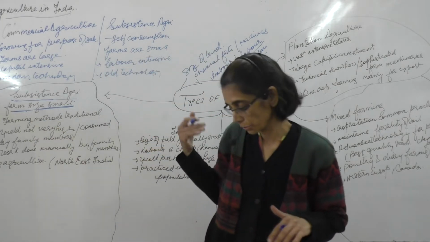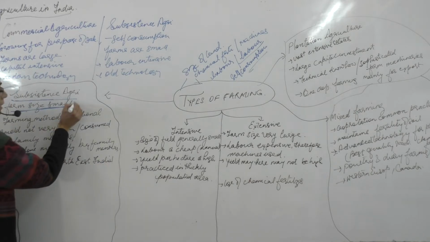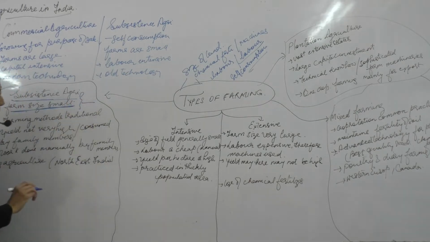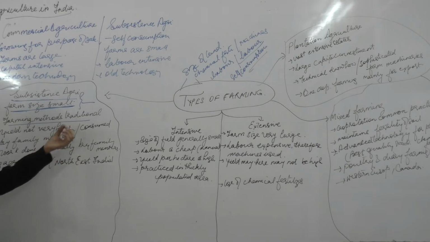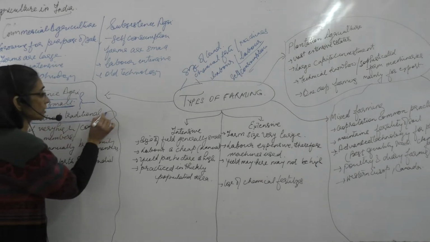He doesn't really earn much income out of it, but he's producing for consuming himself. So he's not using the modern methods of agriculture because he's not going to earn an income out of it. The yield is not very high because he's using the old traditional methods.